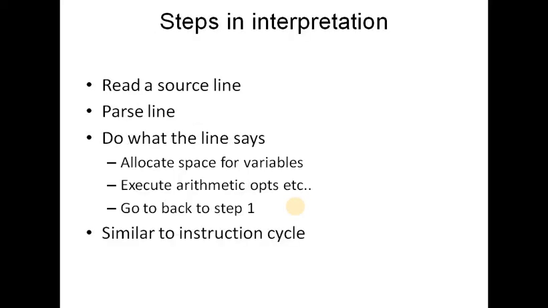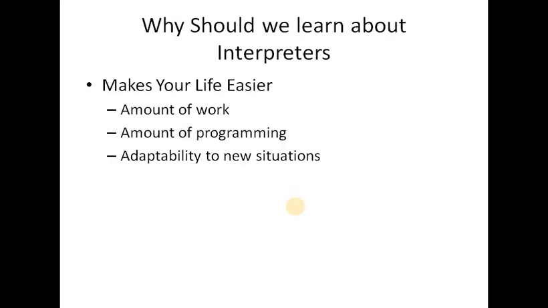What are the basic steps behind interpretation? The first step is to read a source line so that it can be parsed line by line, then allocate space for a particular variable and execute it. If the execution is not done, it directly goes back to step 1. And the last step is similar to the instruction cycle. So interpretation is all about these 4 steps.